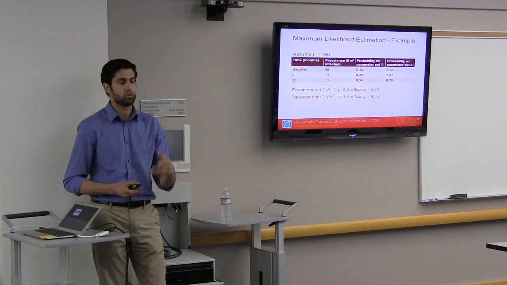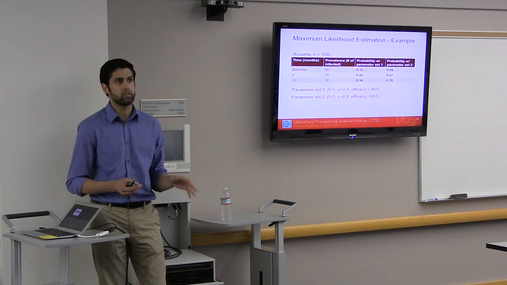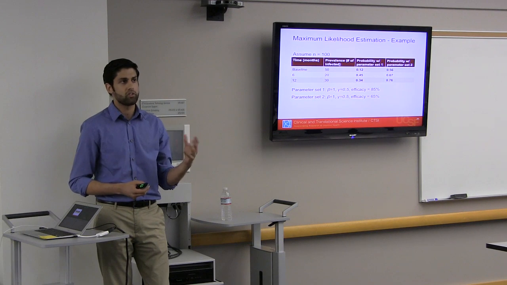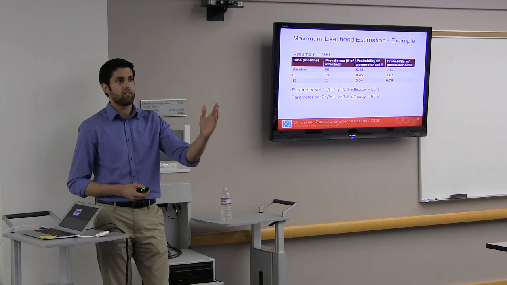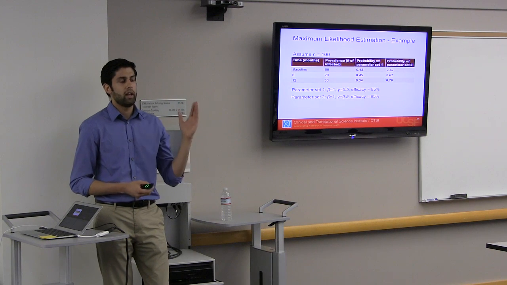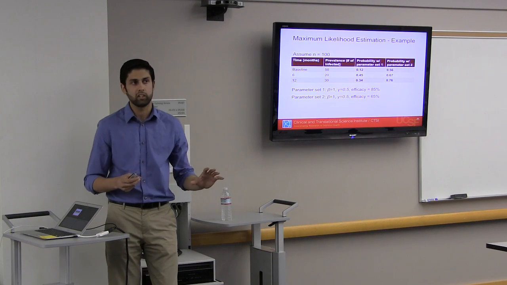I'm just going to give you an example so this makes a little more sense. I'm going to be doing what's called maximum likelihood estimation. So imagine the left 2 columns are the data I have for some village. I have a baseline value of 50 infected people. At 6 months I have 20 infected people. At 12 months I have 30 infected people. That's the data that's given to me, okay?